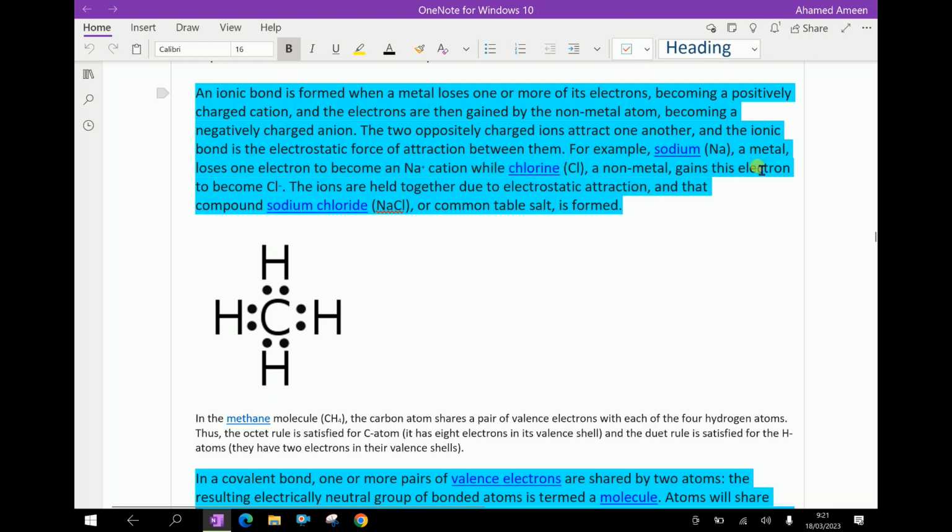For example, sodium, that is Na, a metal, loses one electron to become a sodium positive ion, a cation, because it loses an electron. While chlorine, that is Cl, a non-metal, gains this electron to become chlorine negative because it gained one electron. The ions are held together due to electrostatic attraction, and that compound, sodium chloride, that is NaCl, or common table salt, is formed.